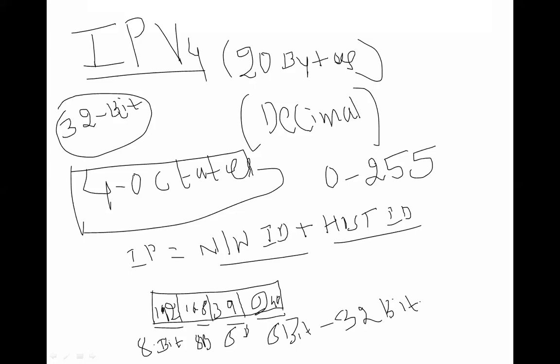After this, we are going to see how many classes are present in IPv4.